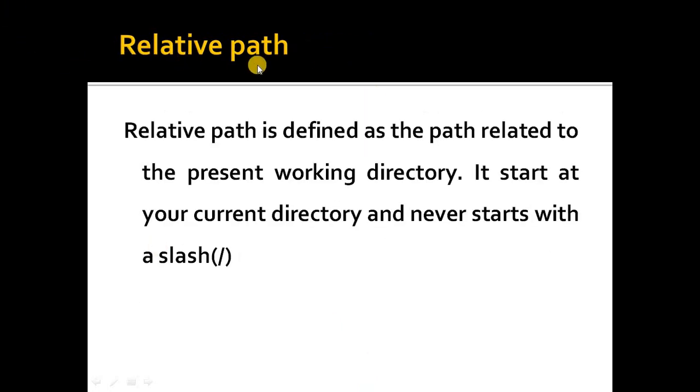The next is the relative path. Relative path is defined as the path related to the present working directory. It starts at your current directory and never starts with the /.